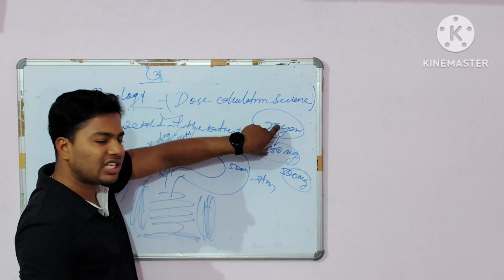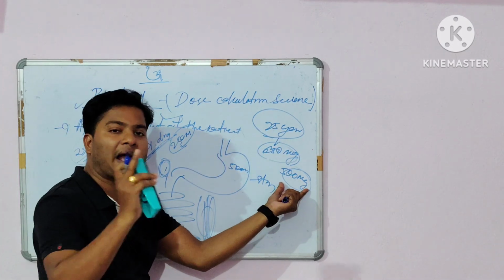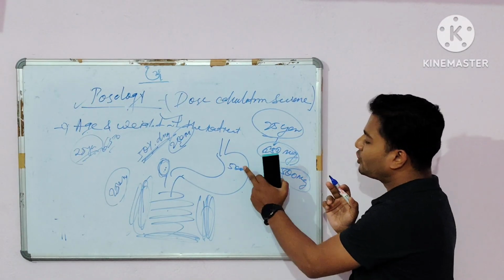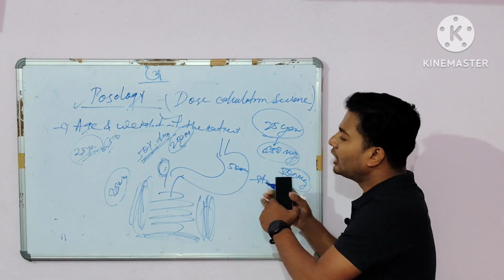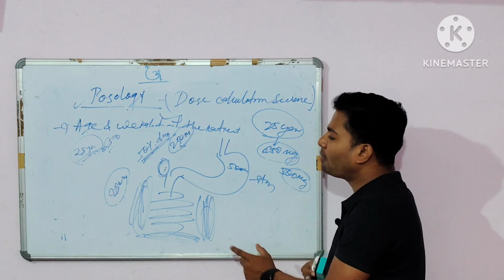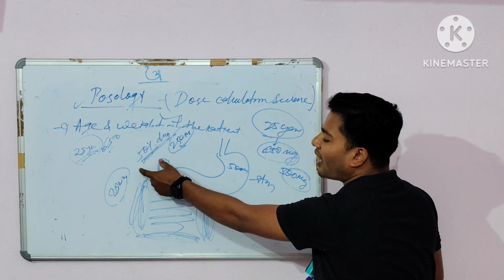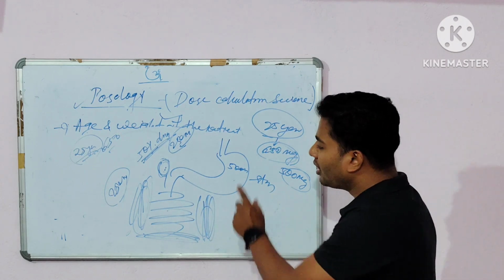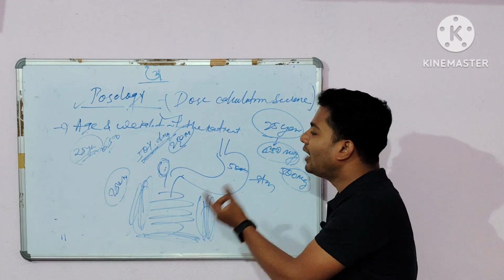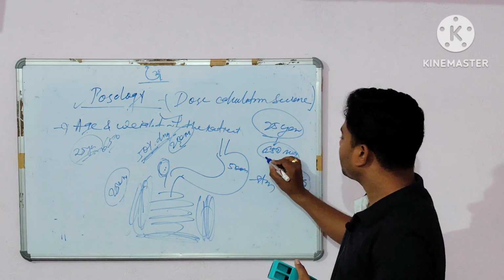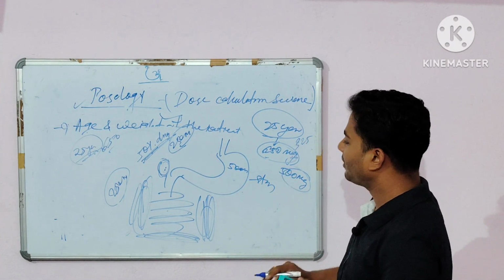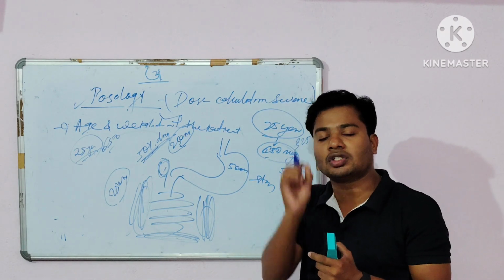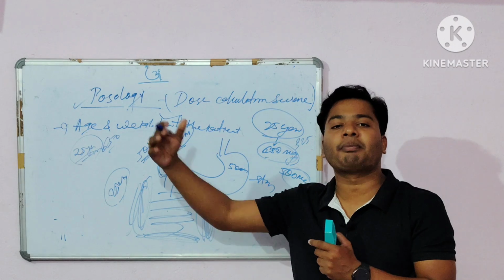It requires 650 mg, but you have to administer 500 mg. Due to first pass metabolism, 50% gets metabolized in the liver, and the remaining 250 mg enters the systemic circulation for the pharmacological response. But it requires 650 by 2, that is 325 mg, for the 25-year-old patient to show the proper therapeutic action.